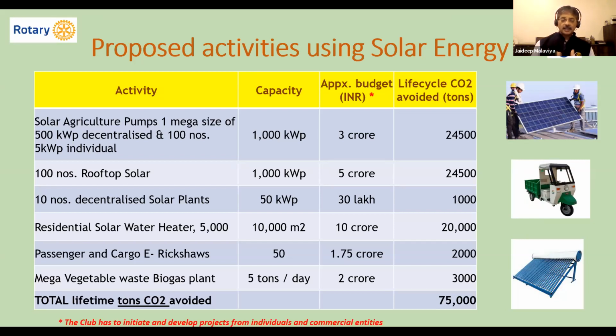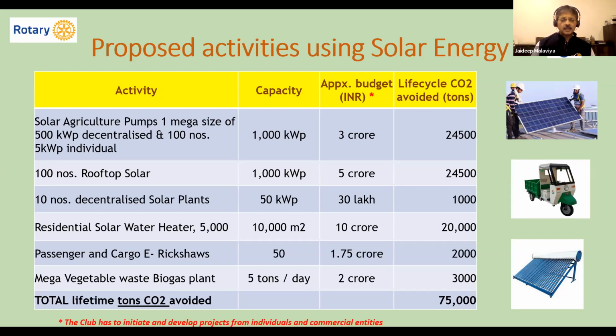As I said, these are some of the activities. Another emerging technology is e-mobility. When we talk about e-mobility, often the question is raised, how are you going to charge? Using grid electricity, which is again drawn from coal and gas fired plants. How does that get justified? Well, today, compared to fuel oil, even charging through conventional fossil electricity is cheaper. But gradually, this is where the Rotary clubs will have a very important role to play in setting up charging stations where you will have swappable batteries. It's the best opportunity to create your public image.